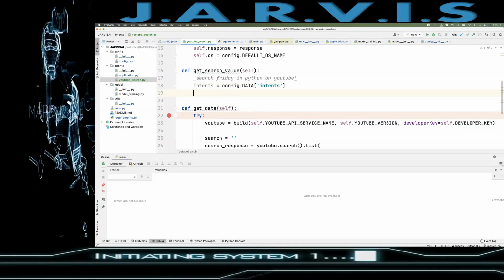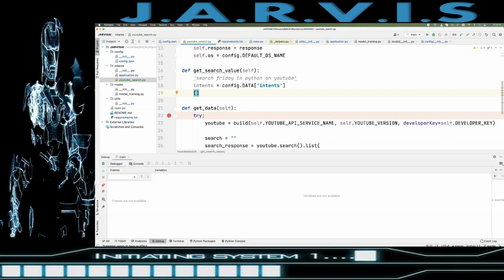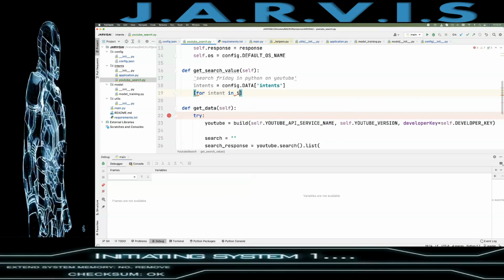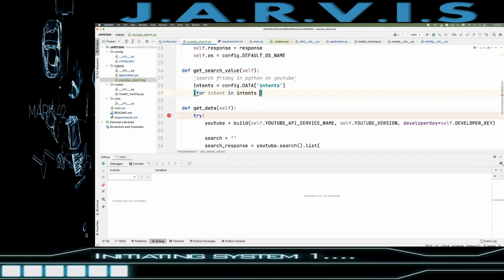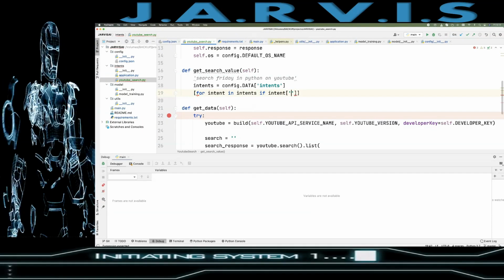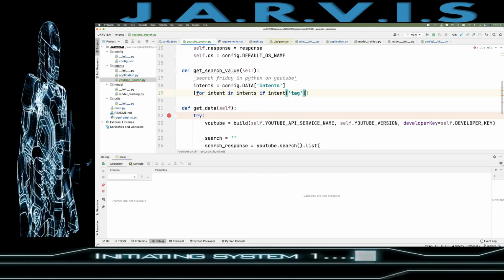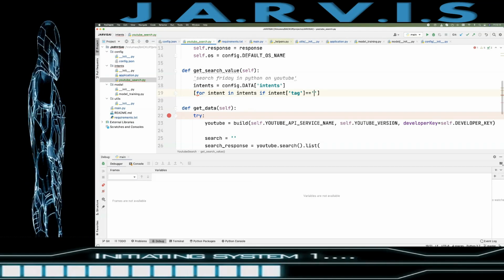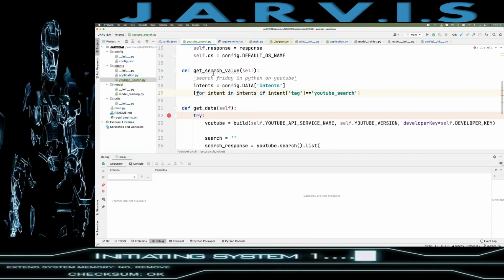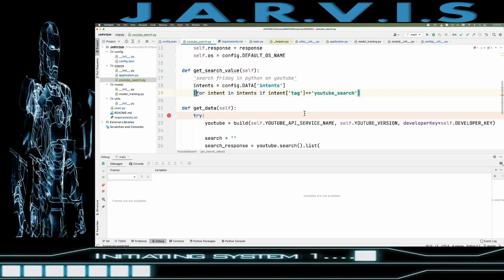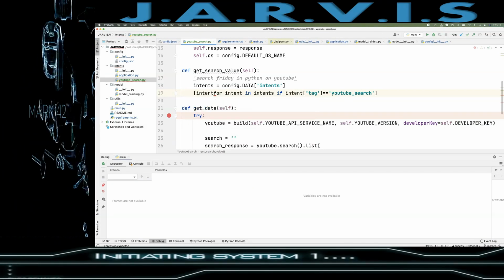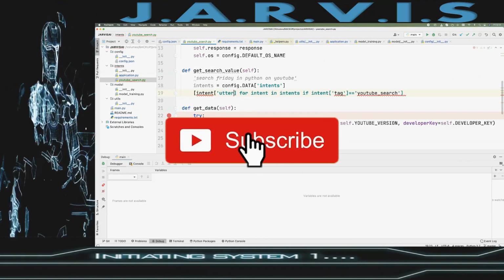So for that I am going to create a list comprehension. First, for intent in intents, if intent tag equals to YouTube search, and then we are going to have intent utterances, right?